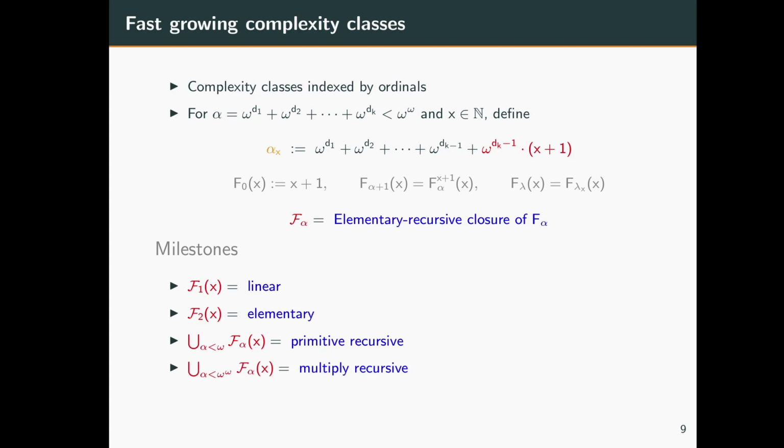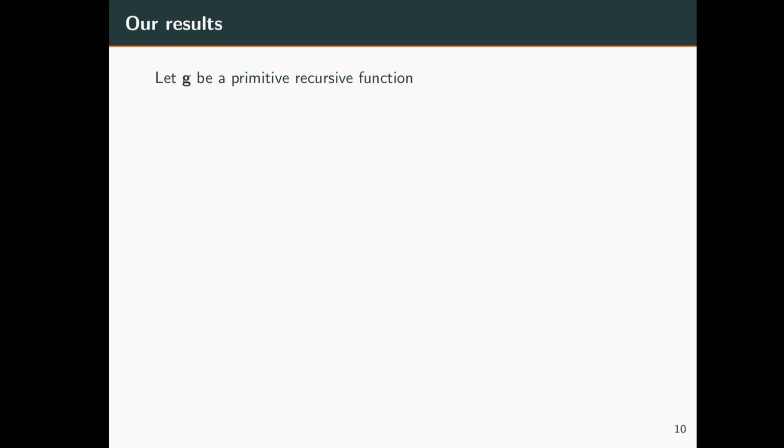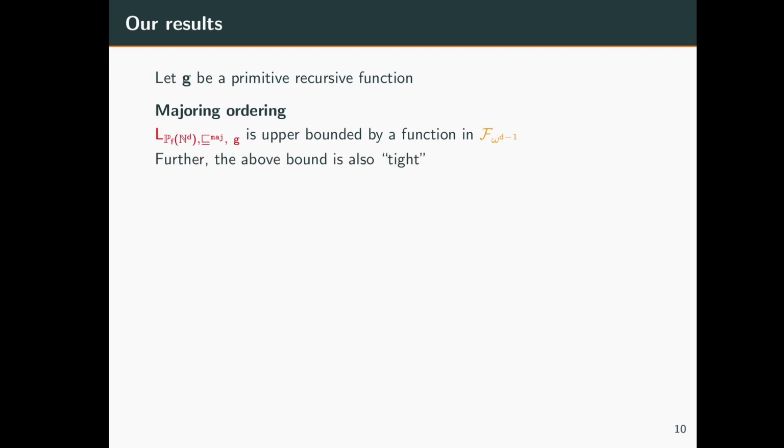Right. With these two done, we can now state our results. Our results are as follows. We fix the control function g to be a primitive recursive function. Our first result is for the majoring ordering, where we show that the length function of g is upper bounded by a function in the complexity class F_{omega^{d-1}}. Further, we also show that this upper bound is tight.